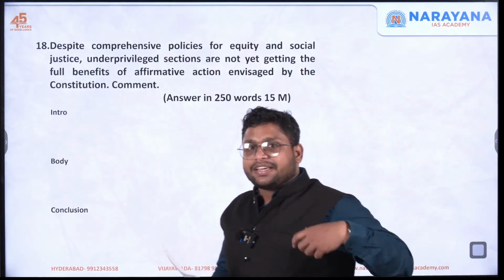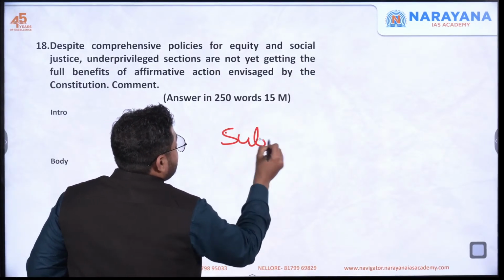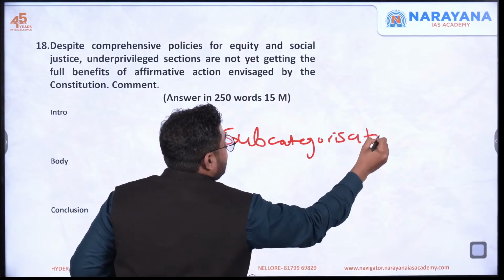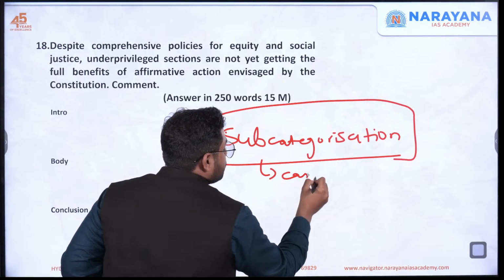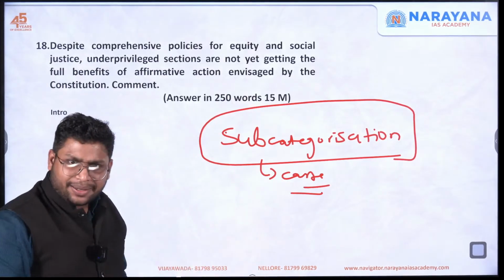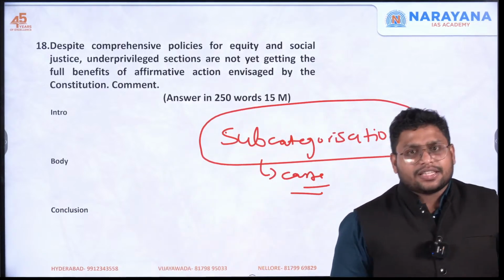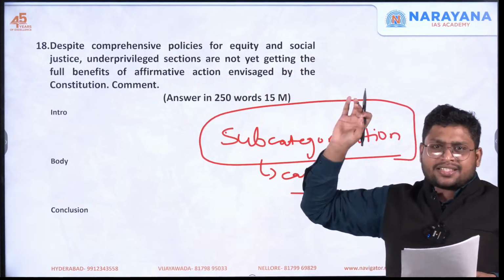So recently we saw that subcategorization was being discussed, that we should go ahead with subcategorization of castes. Specifically, they were talking about OBC, and this Rohini commission was also established. They were giving their report and all.